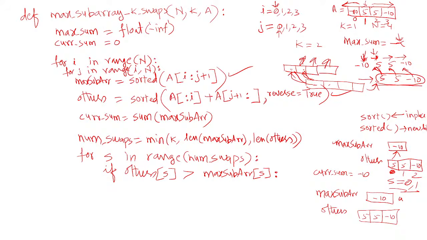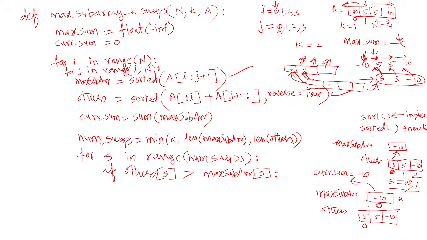So for S in range, S value is 0. Now we are checking if others of 0 is greater than max subarray of 0. Since there is only one element, it is at index 0. So 5 is greater than minus 10, yes. If you swap mathematically, you are using that to update the current sum value.